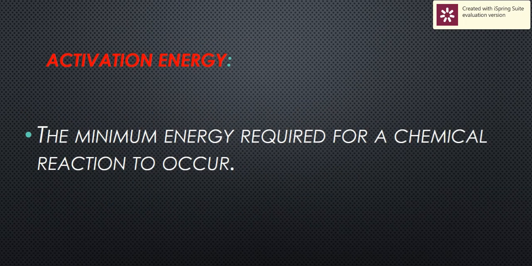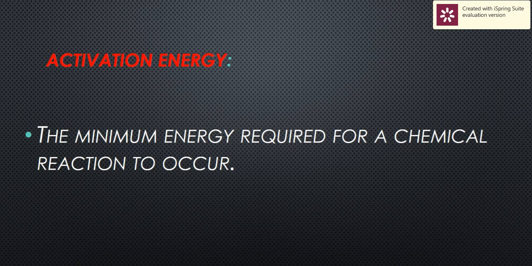They decrease what is called activation energy. Any enzyme decreases the activation energy, as these types of reactions need high activation energy. What is the meaning of activation energy? The minimum energy needed in order for a chemical reaction to occur.